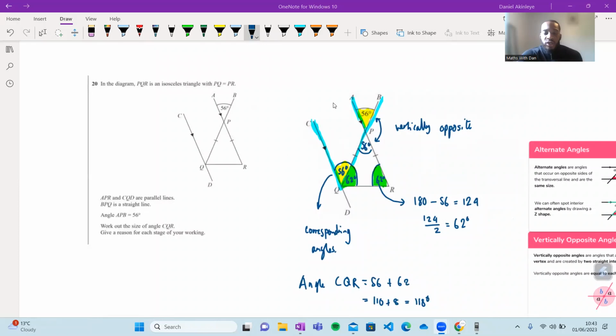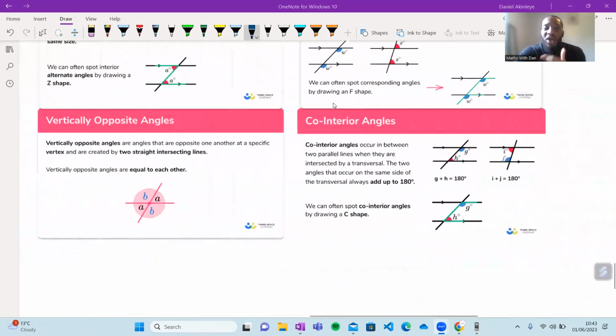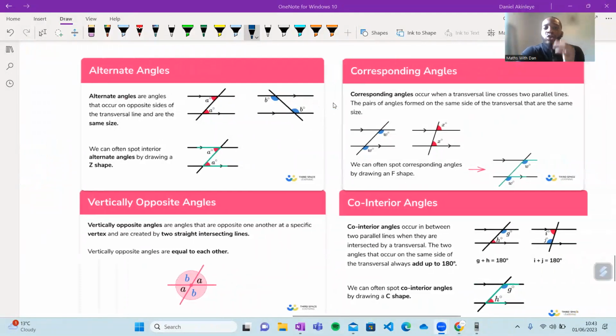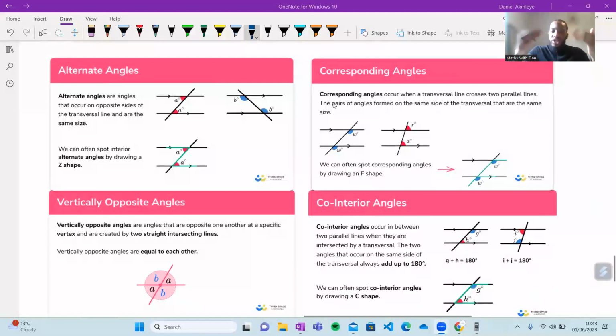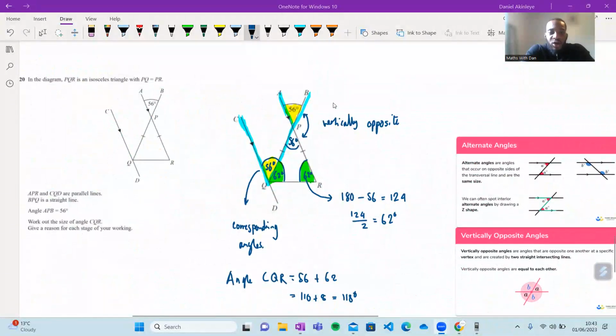Remember, the key to these types of questions is that you want to know these rules very well. Yeah. So you know how we're looking at them and saying, okay, this rule is that one, this rule is that one. You're looking at it in your head. In your head, you need to know these off by heart, right? And then apply it to the question. Yeah. Cool. So let's continue and see how we get on.